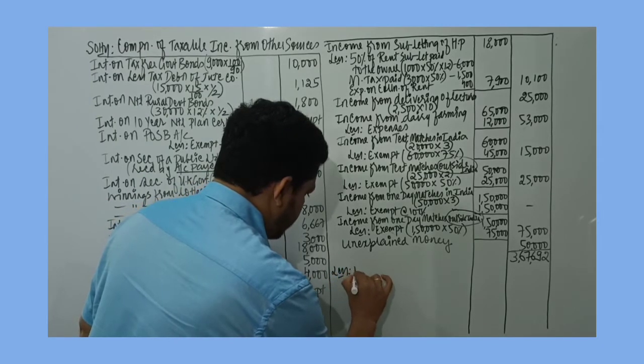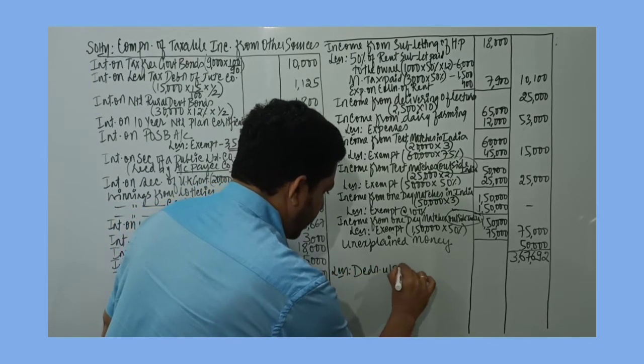Then we take less deduction under section 57.